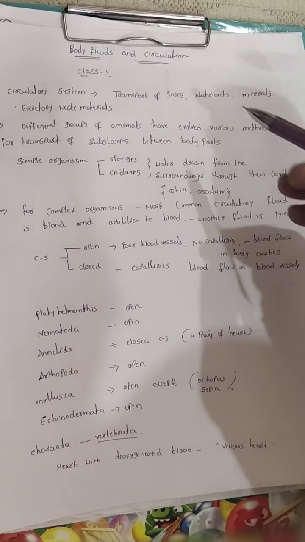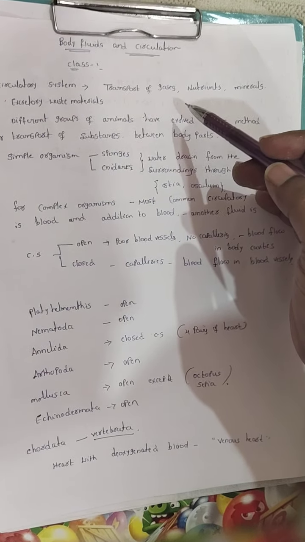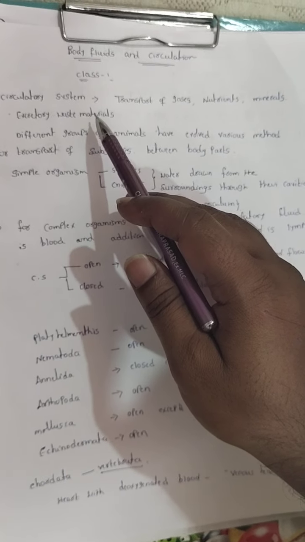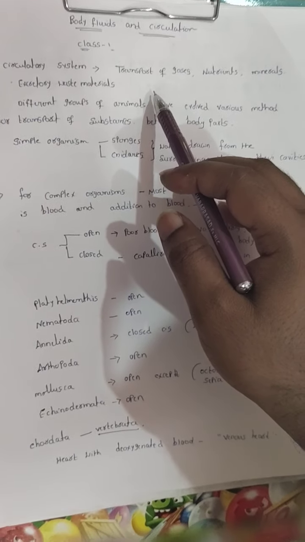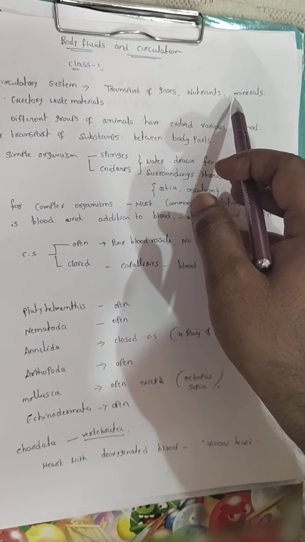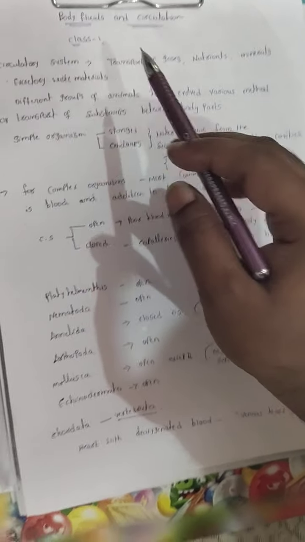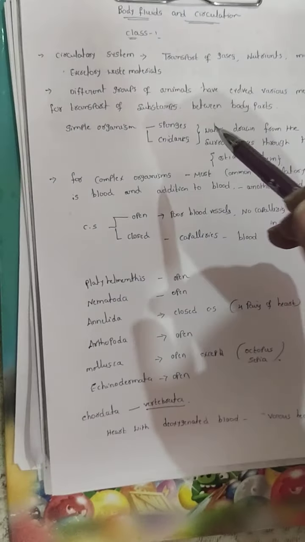Well, good morning. Today we will discuss body fluids and circulation. What is the main use of the circulatory system? The circulatory system is mainly useful for transport of gases, nutrients and minerals, and also transport of excretory waste material. This is the main use of the circulatory system.